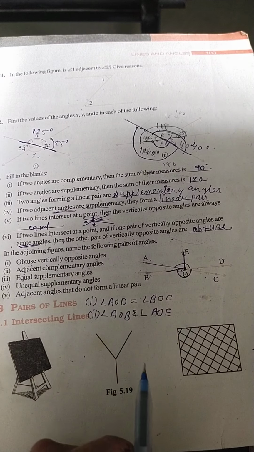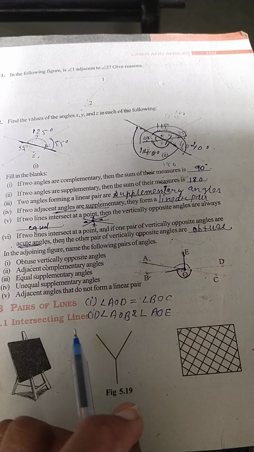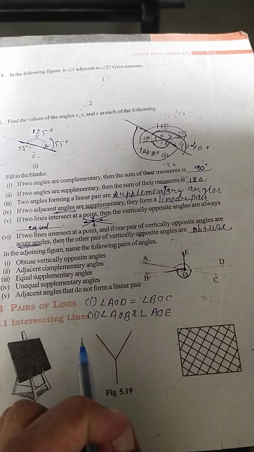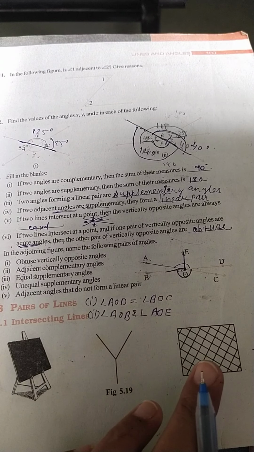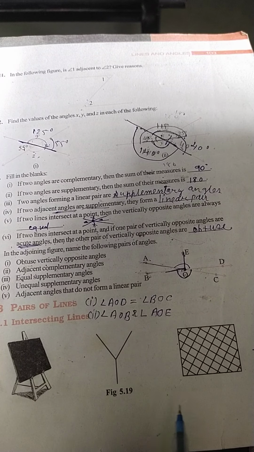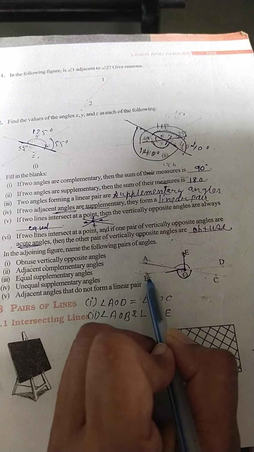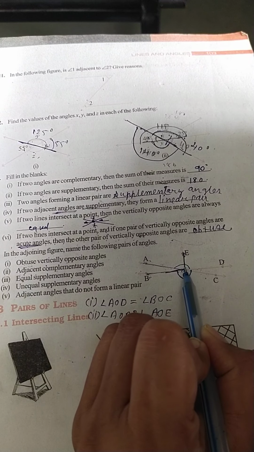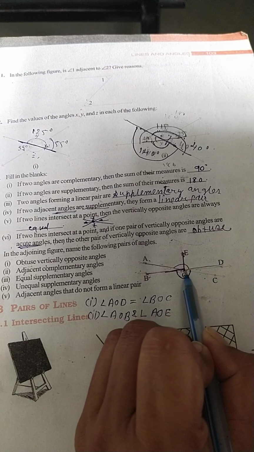Equal supplementary angle. Equal supplementary angle, it means supplementary angle, but we want equal, means both the angles are equal and their sum is supplementary means, yes, 180. Okay, so here which one is BOE? Yes, or DOE.